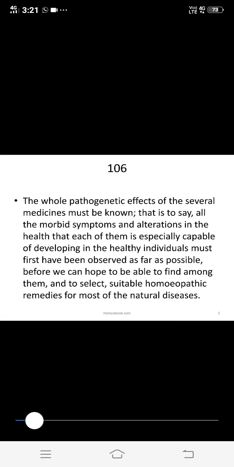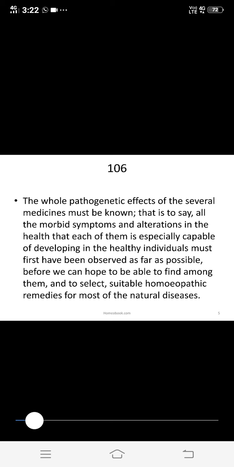The whole pathogenetic effects of the several medicines must be known, that is to say, all the morbid symptoms and alterations in the health that each of them is specially capable of developing in healthy individuals must first have been observed as far as possible before we can hope to find among them and to select the suitable homeopathic remedies for most of the natural diseases.